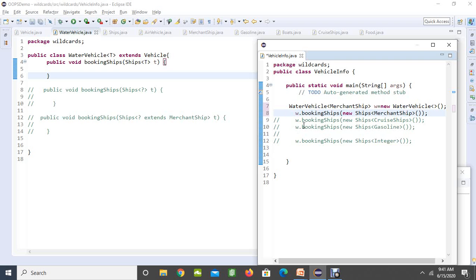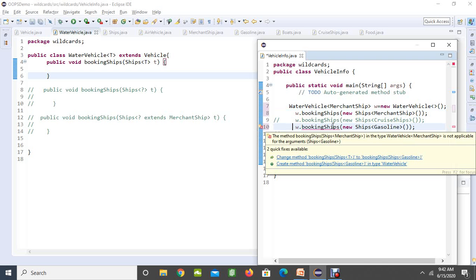The subclass of MerchandiseShip, as we know, is Gasoline. If you try to pass Gasoline, it is going to produce an error. It is not allowed. As I said, you cannot assign an ArrayList of Vehicle to an ArrayList of Object. In the same way, you cannot assign Integer to the Number class as a list.